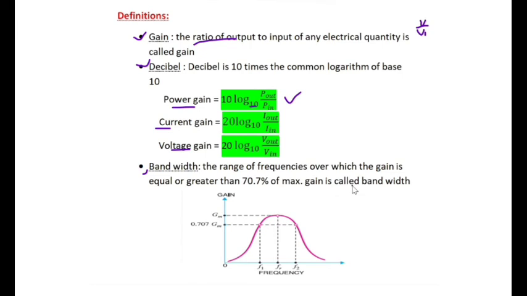That is 0.707 of GM, where GM is the maximum gain.